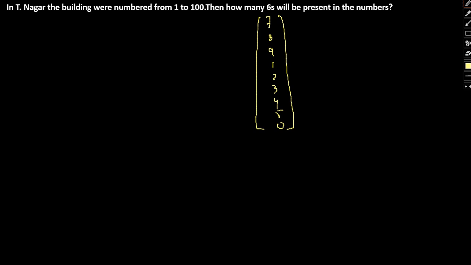So let's count the number of 6s that come when we count from 1 to 100.